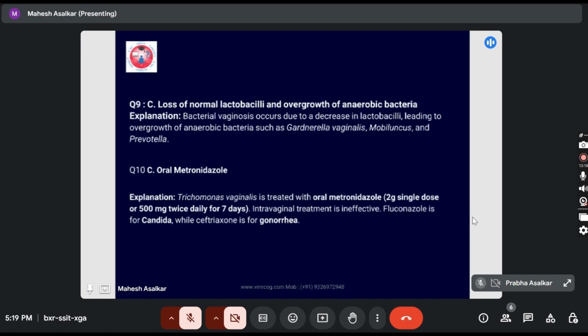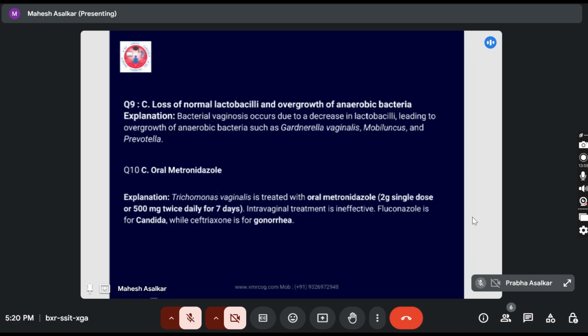Remember, for all infections you need to know the drug of choice, doses, duration, and associated details: whether we have to do the test of cure, whether we have to treat the sexual partners and for how many days, the contact tracing, everything you should know. Sometimes they will give you answers that are a little confusing. All answers will be similar, but in some, test of cure will be included, or screening and treating the partner, so that becomes more and more specific. Are you getting it? So read all the options very carefully.